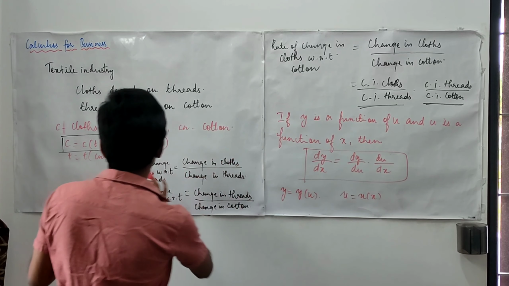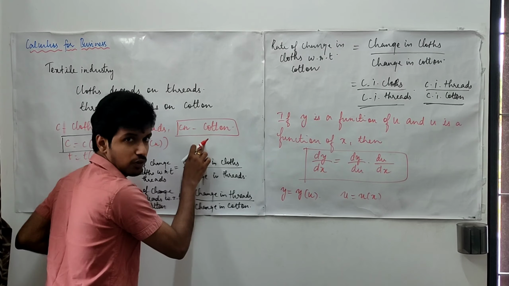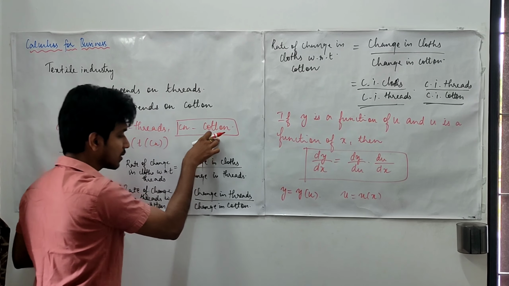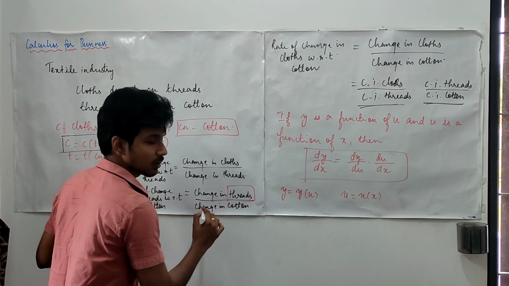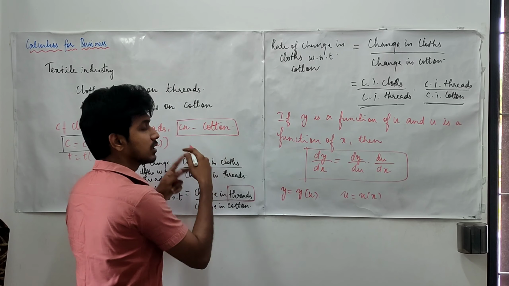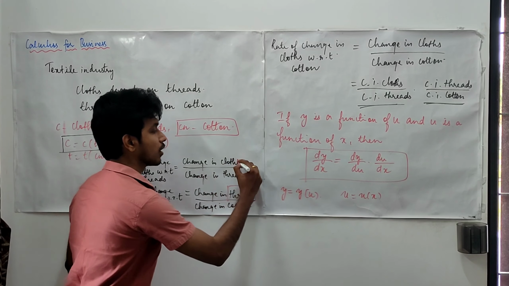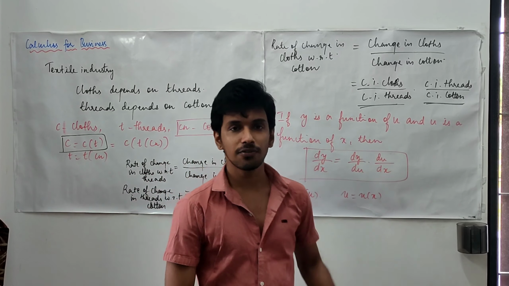Coming back to the example, if there is a change in cotton, of course this will stimulate some change in threads, and that will stimulate change in clothes. So this is how the formula works.